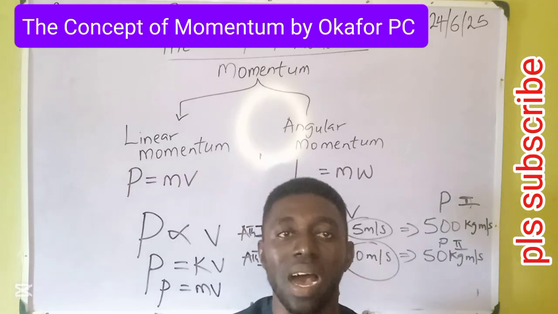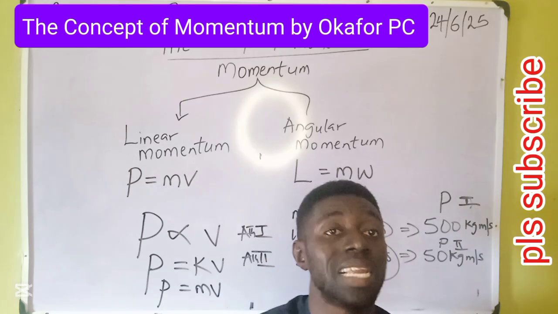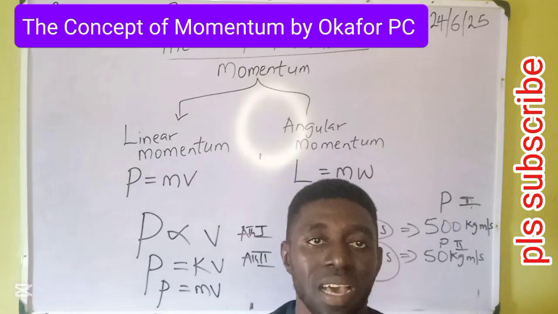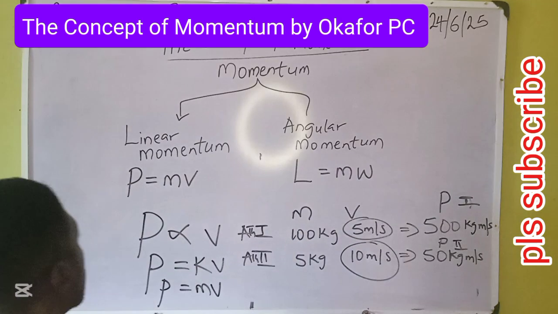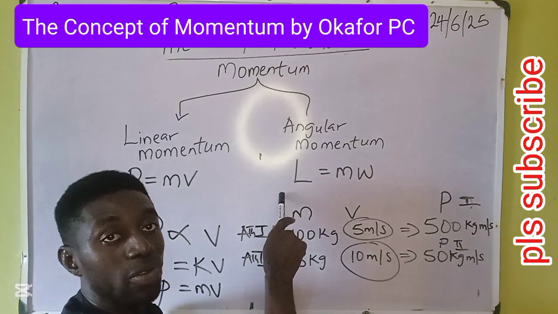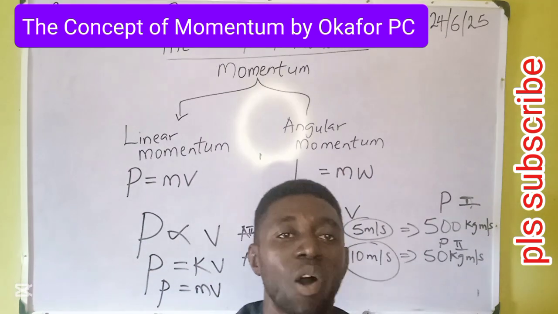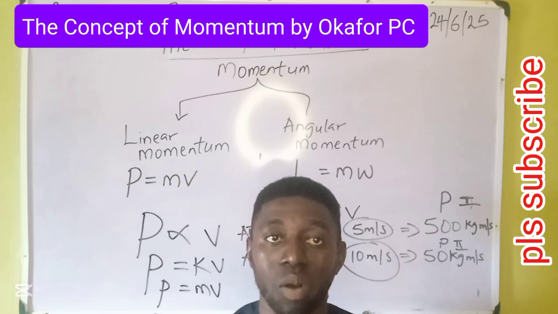So the idea is not too far. The difference is a straight line and a curve. From our linear momentum, we can deduce the formula for angular momentum, just a very slight deduction. This is linear momentum: mass times linear speed. The symbol capital L is used for angular momentum. Capital L for angular momentum will maintain mass. The mass of a body does not know the difference between linear and angular. The mass is fixed. Remember, it's a constant.